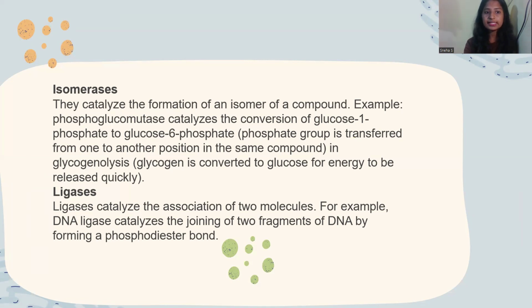Next is ligases. Ligases catalyze the association of two molecules. For example, DNA is made up of 2 strands. So whenever there are 2 strands, they should have a bond through which they are connected. They have this phosphodiester bond, and this is initiated with the enzyme called ligase.